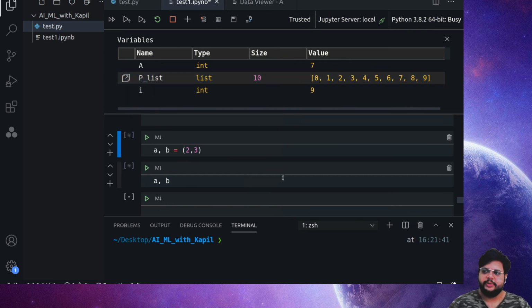One more thing is that tuples are immutable, so you cannot change the values of a tuple. Also, it's not that I store it in one variable and then keep iterating it like a0, a2, a1, a3. We have to assign all the values available in the tuple to the same number of variables, because each variable will hold one value only.